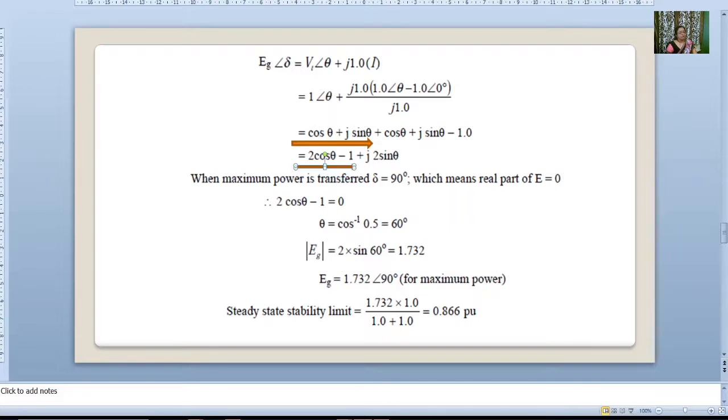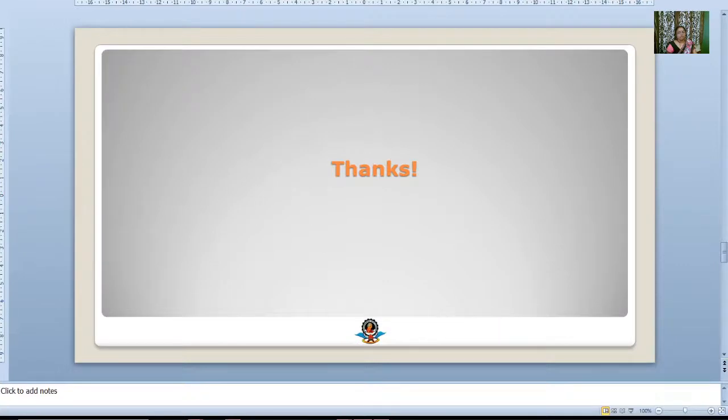That's it for now. In the next lecture we'll see the Clark diagram, so you have to prepare with graph paper. Okay, thank you very much.